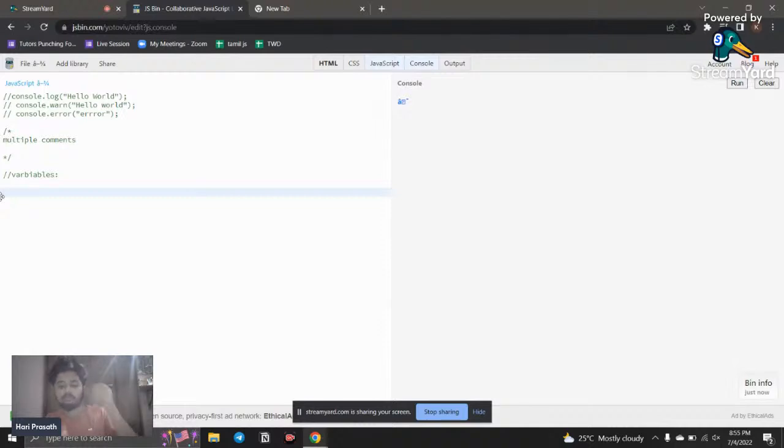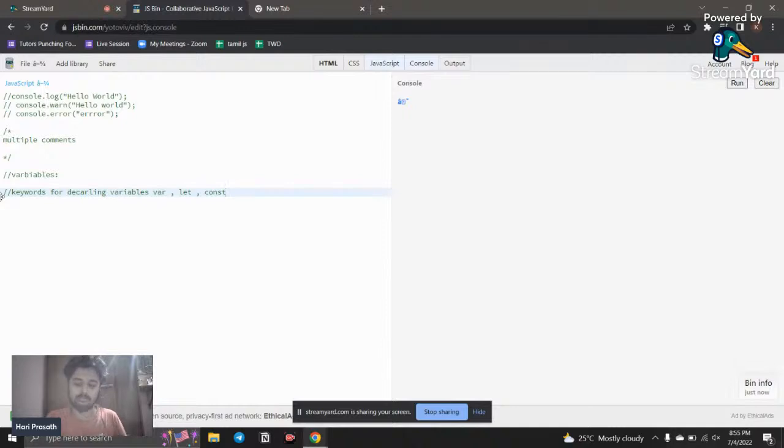So how do we declare a variable? We have keywords for declaring variables. We have three keywords. One is var, not caps. Another one is let, and another one is const. What do these three do? These three keywords are used for declaring a variable. Simply, they are used for declaring a variable.